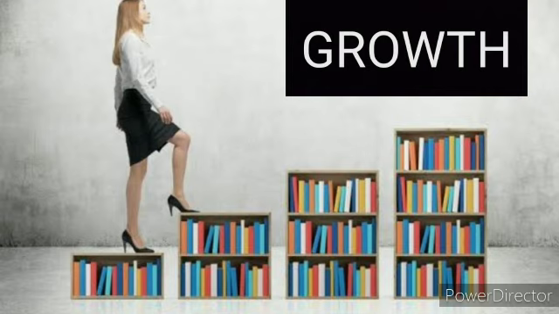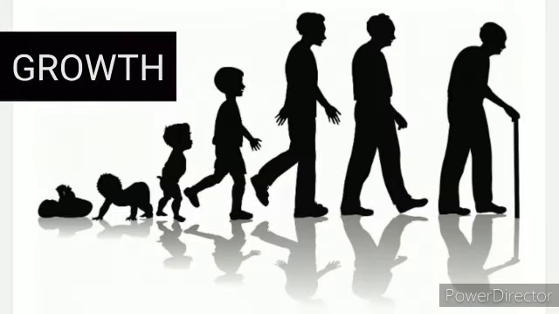But this is also a type of growth, but it is taking place in the outside the surface, accumulation of the material on the surface of the objects. This type of growth will take place only in the non-living objects. In the living objects, growth will take place inside the body. Okay, a dead organism does not grow. Okay, these are the growth points.